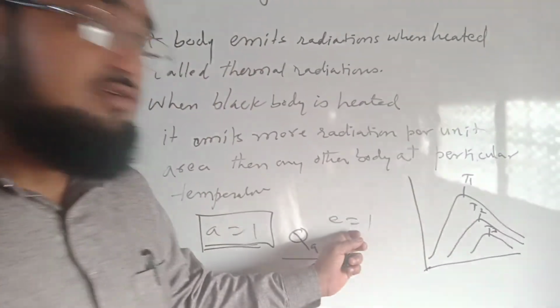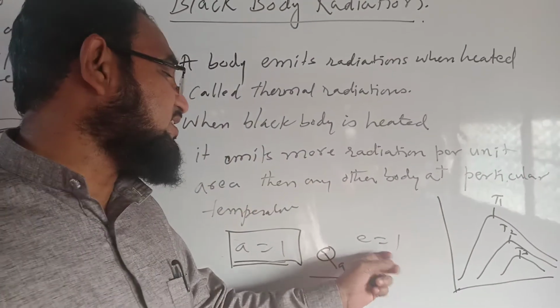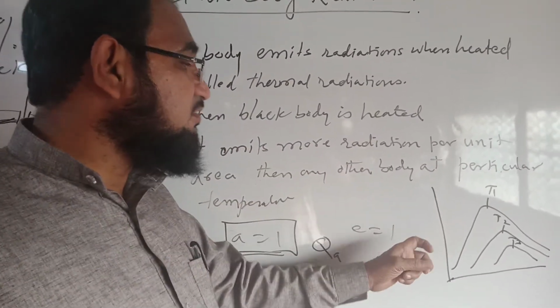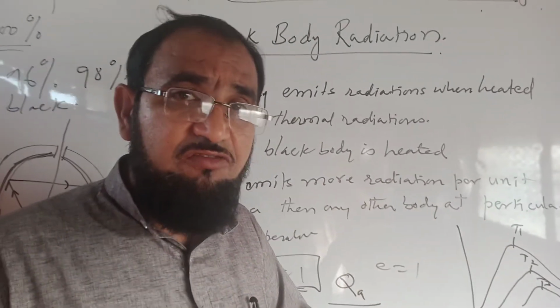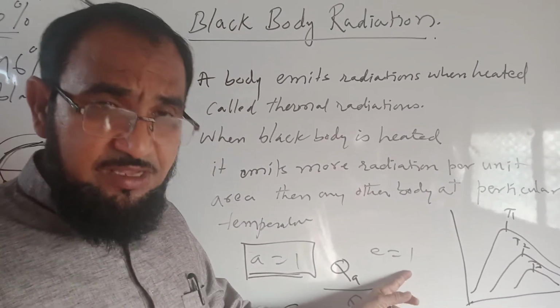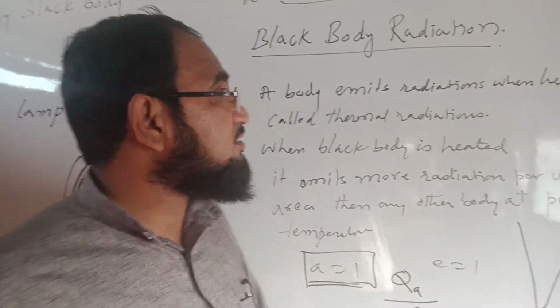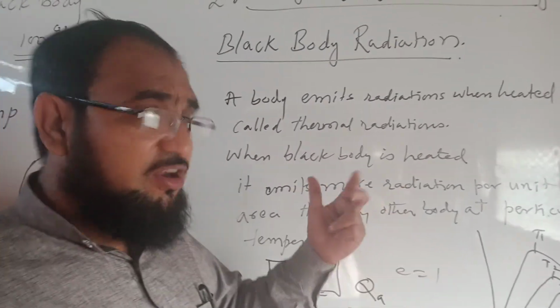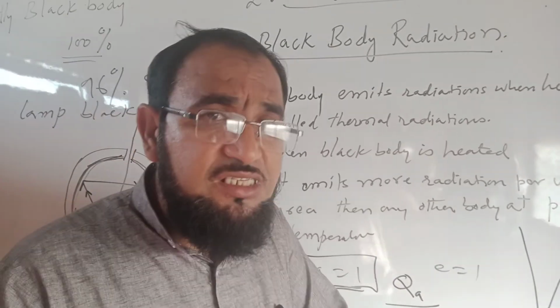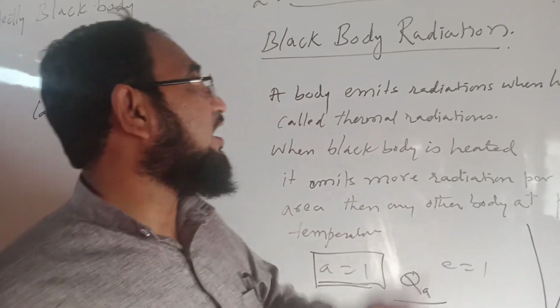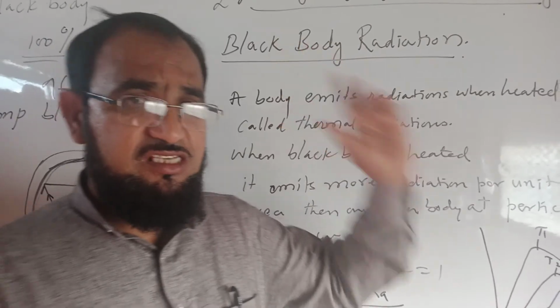When the body radiates heat energy, E is equal to 1, the coefficient of emission is unity, meaning it emits the total energy. Such a body is known as a perfectly black body, and the radiations emitted by it are known as black body radiations. Thank you.